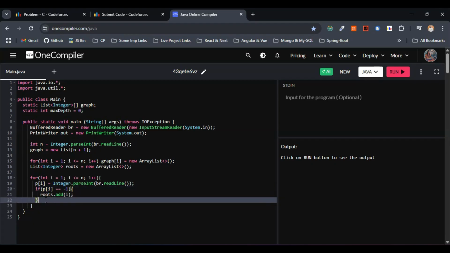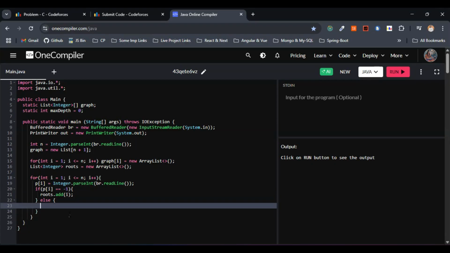Else, if the employee is having the manager, then we have to build the tree, right? And then we have to go with the manager to employee. So in our case, it was 1 to 2, 2 to 3, because 1 was monitoring 2, and 2 was monitoring 3, right? So for that, we have to build the tree, nothing but manager to employee, right?